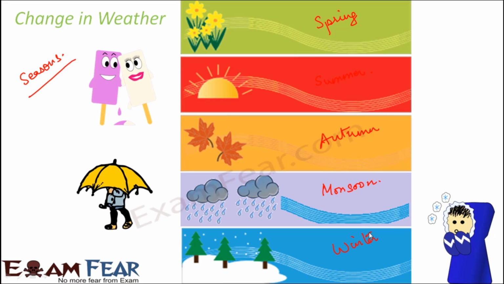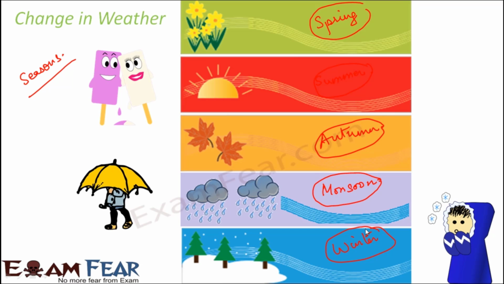For example, if you talk about a specific element of weather, say temperature. Temperature during spring season would be moderate. During summer, it would be high. During autumn, again, it would be kind of moderate. During monsoon, the temperature might be low, because there is a lot of rainfall and sometimes it cools the environment. And during winter, the temperature is very low. So you see, any particular element of weather shows variations during different seasons.